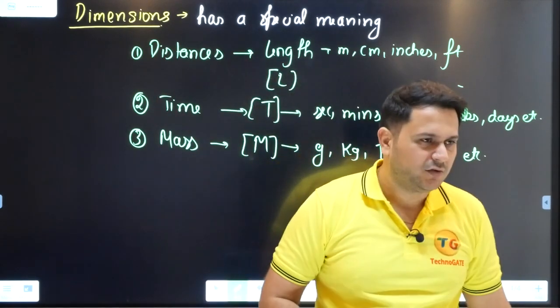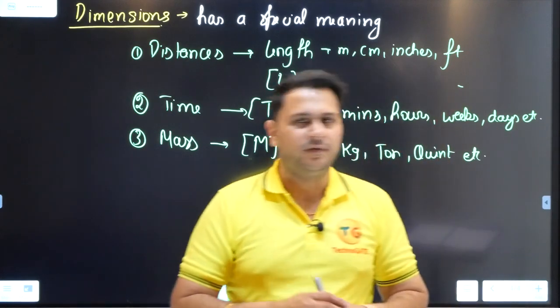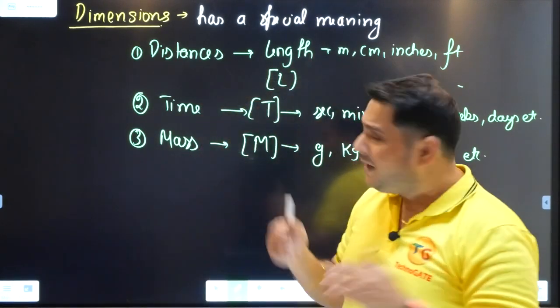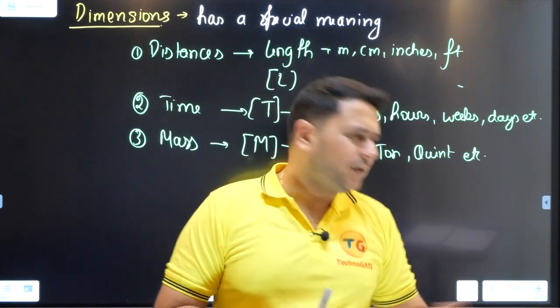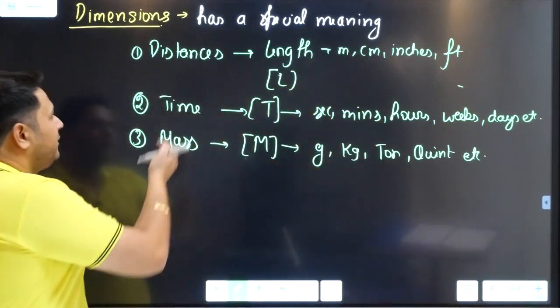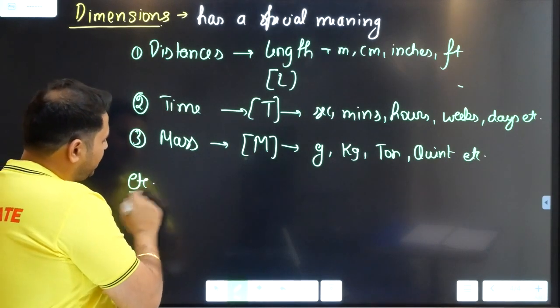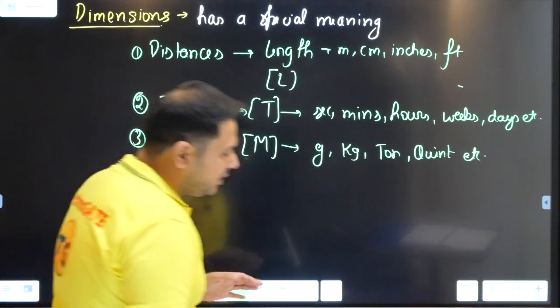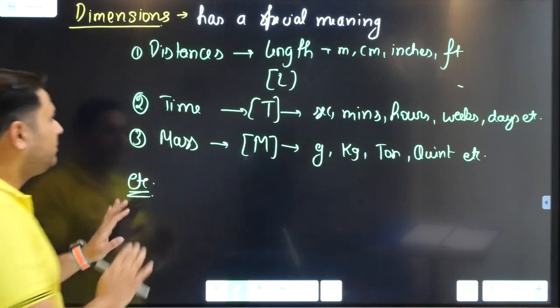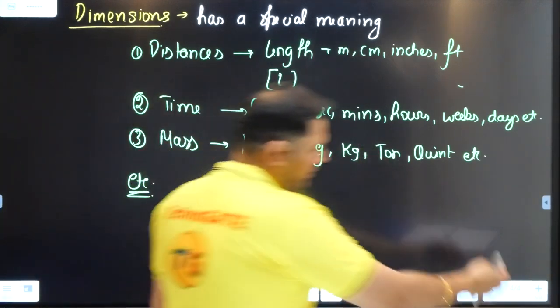Now let us proceed to the next part of it. Let us feel more about the dimensions. You can write more also here. We have written distance, time, mass, and you may write etc. So here we declare the completion of this particular slide. Let us move to the next slide.